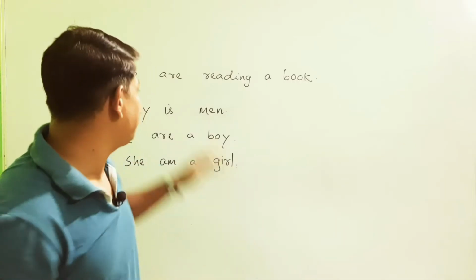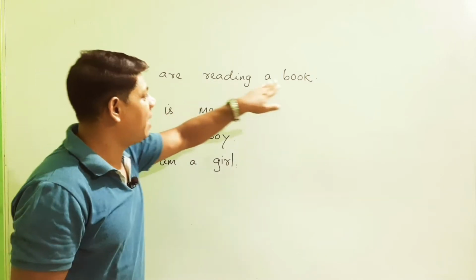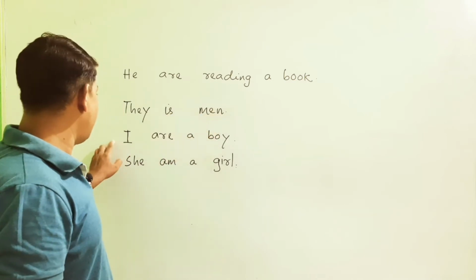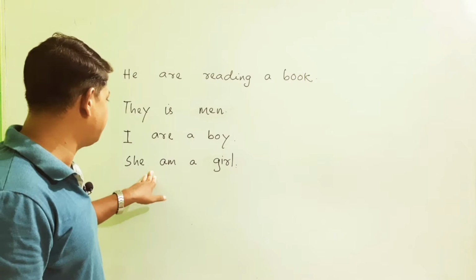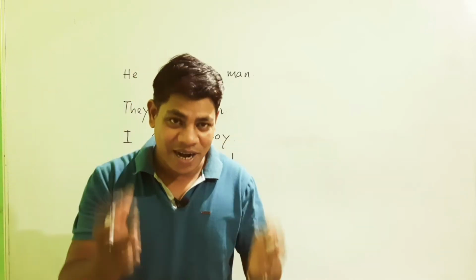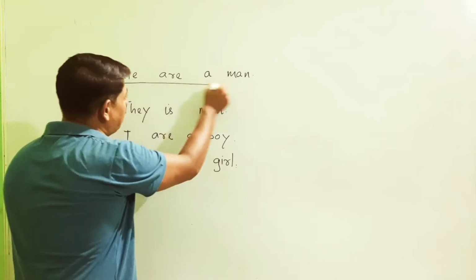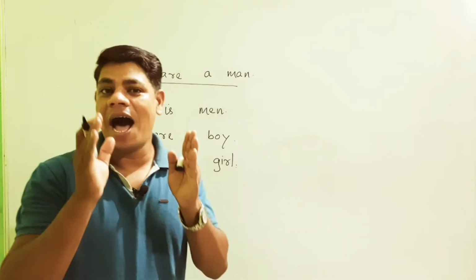So friends, you can see I have got some sentences on the board. He are reading a book. The second one, they is men. The third one, I are a boy, and the last one is she am a girl. So friends, now you tell me, are the sentences that I have written on the board correct? No, these sentences are wrong.